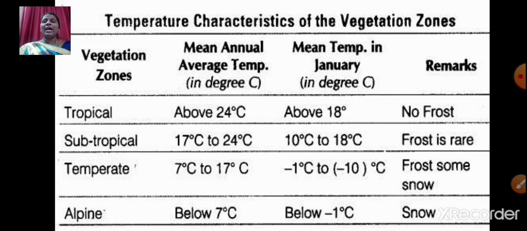Now let's talk about the alpine vegetation zones. The mean annual average temperature is below 7 degrees Celsius and the mean temperature in January is below minus 1 degree Celsius, and here you find snow. So I hope you have understood that the fall in the temperature affects the vegetation and its growth.